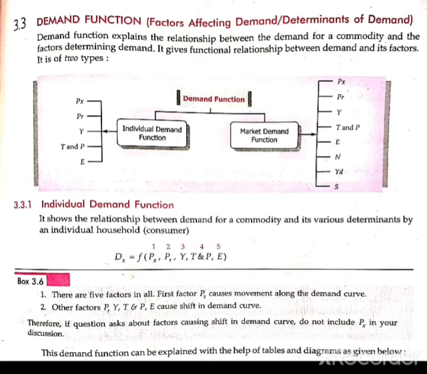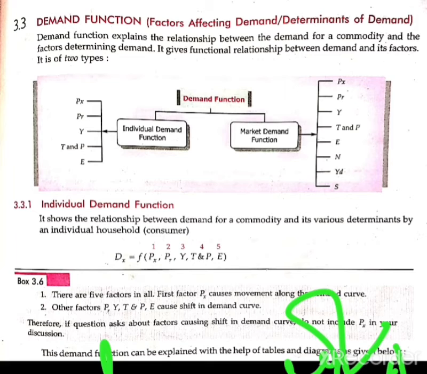So what is it? The demand function basically tells the relation between the demand for a commodity and the different factors which affect demand. It tells the relation between the demand of the commodity and what the different factors are which affect the demand.